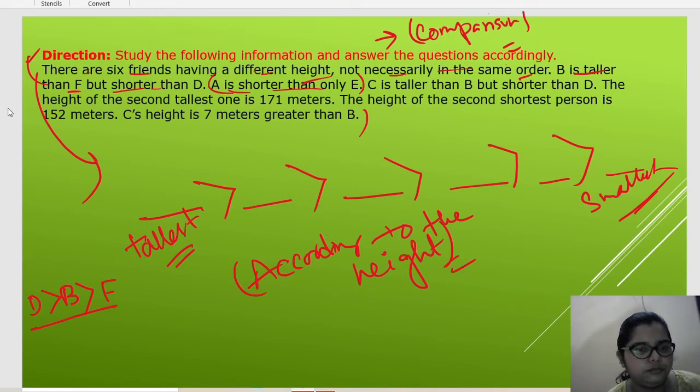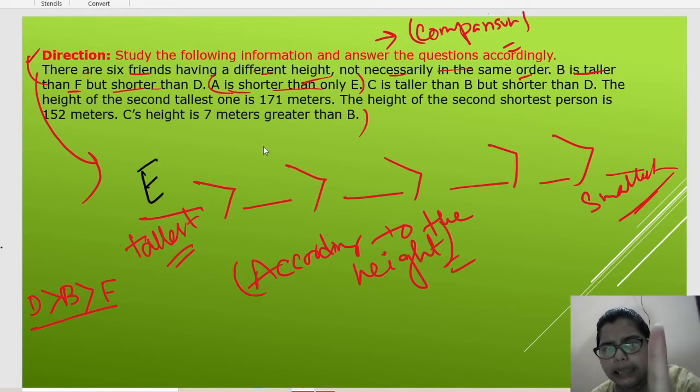It means E will be here, because E is taller than only A. It means only one person will be taller than A, that is E. Understand? So now this is done. We can write this directly in the arrangement, no problem with that, because it is already said in this statement, and we can arrange it here directly. Next line is what?